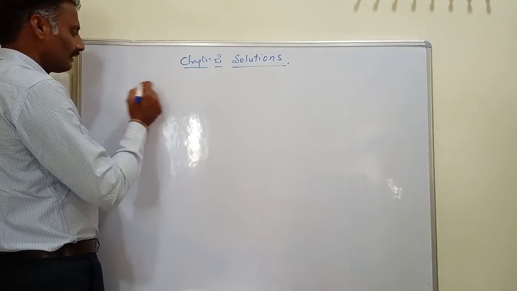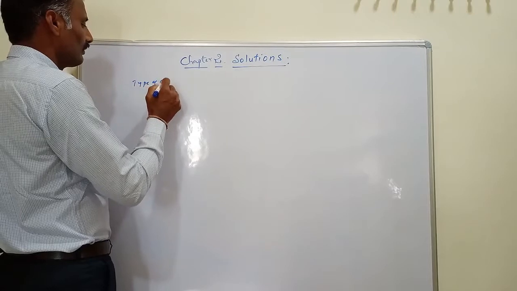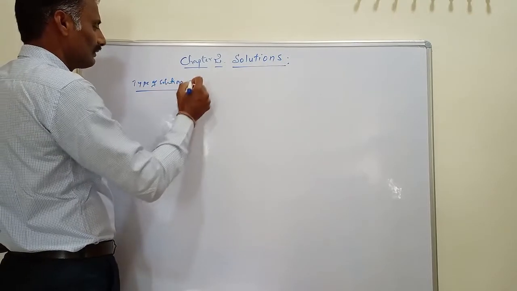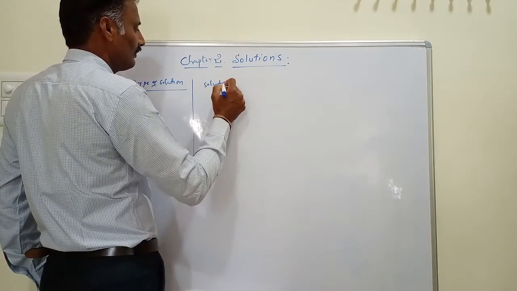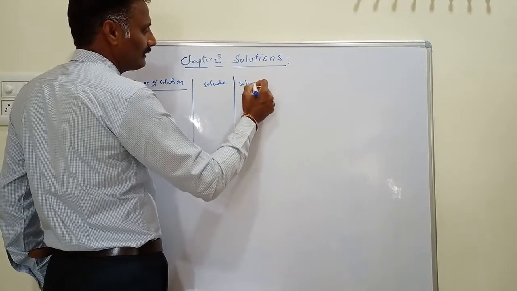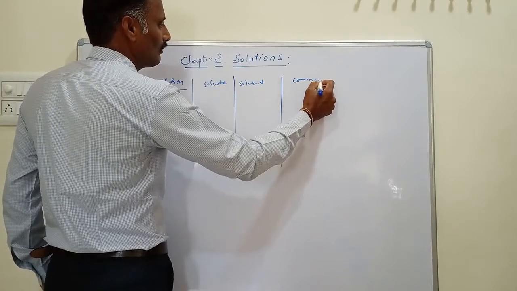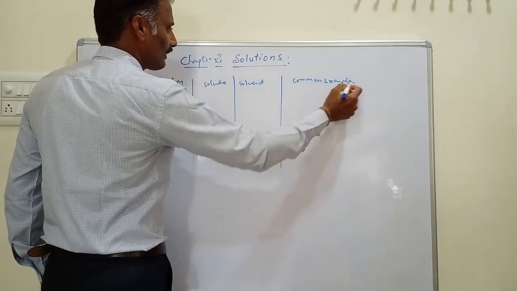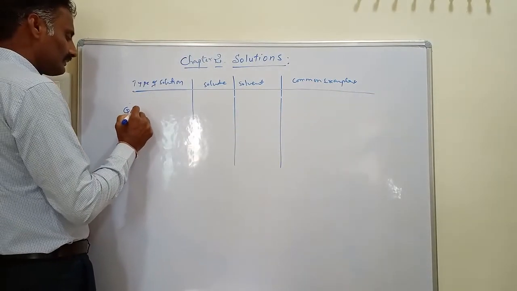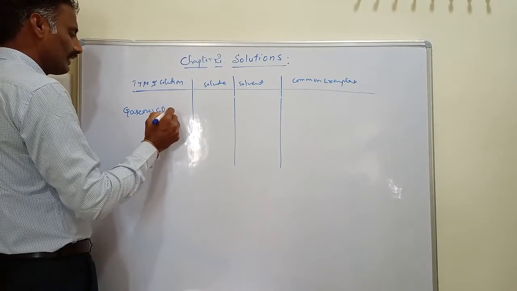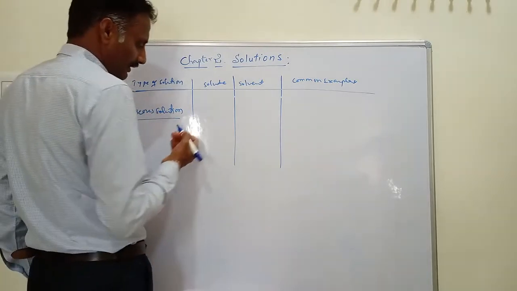Here we have taken a chart of different types of solutions. This is the type of solution, here the solute, and here the solvent. Here are common examples of each particular type of solution. First we are taking gaseous solutions. In gaseous solutions, we have three types.